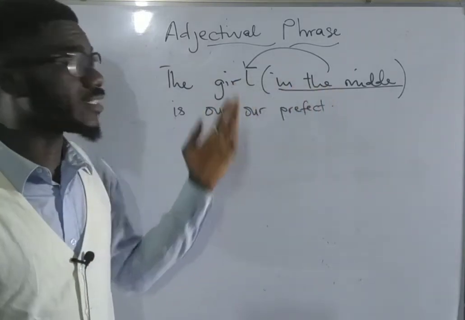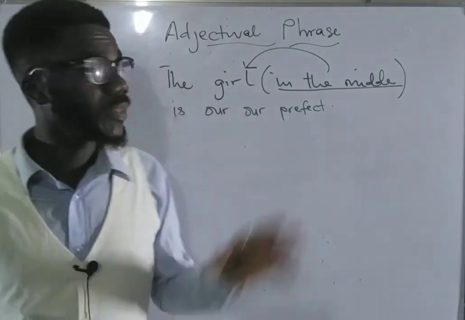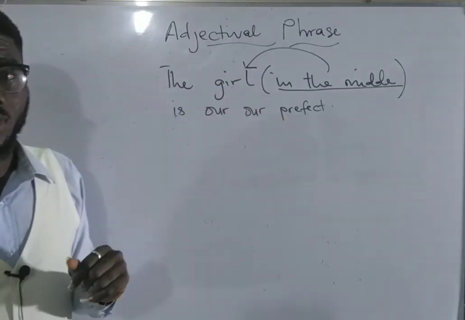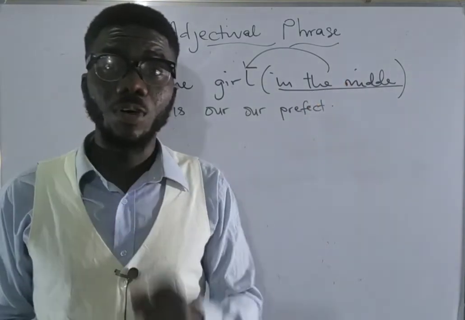It qualifies this girl. Where is she? How will you know the girl that is being talked about? Now, this is the girl that is being talked about. The girl in the middle. Therefore, what you see here is an adjectival phrase.